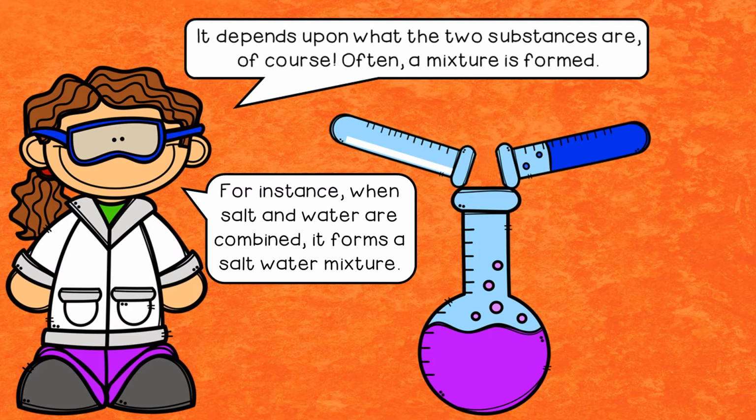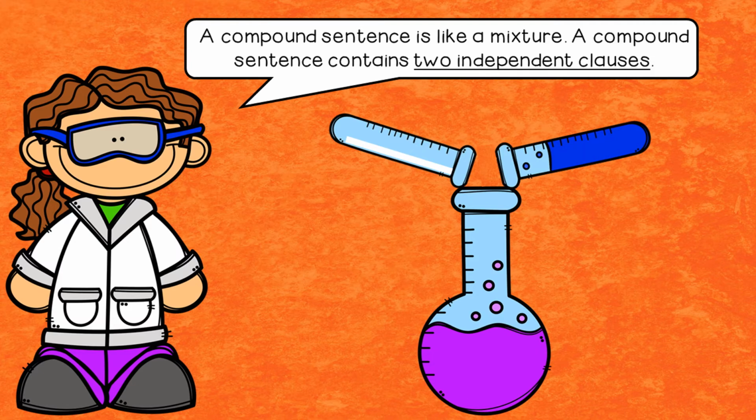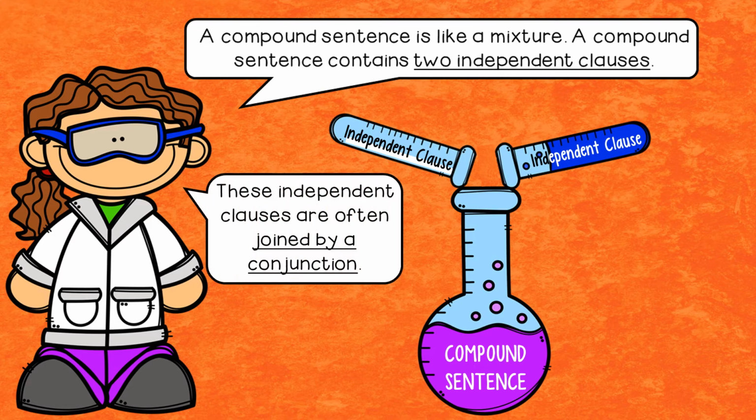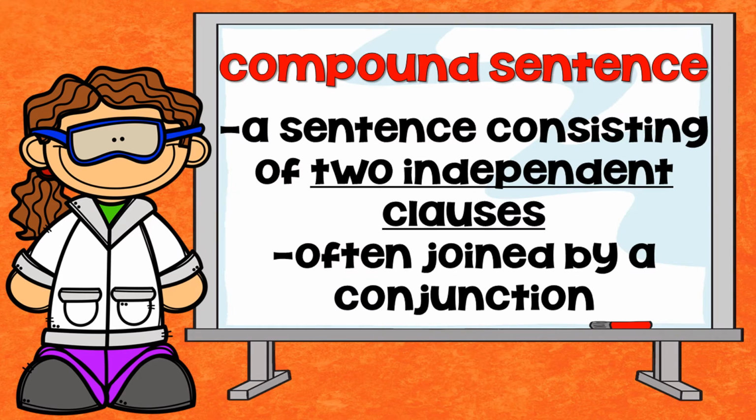So the example they're giving here is when I have salt and when I have water and I mix them together, I get a mixture. I get a compound, which is salt water, right? So I'm putting two things together that can go together naturally to create a different substance. I'm going to take two independent clauses, I'm going to mix them together, and I'm going to get one compound sentence. So when I look at these compound sentences, then I have to understand that I am joining. It's kind of like the atoms of salt and the atoms of water mixing together to make a molecule of salt water. I'm going to mix these two independent clauses together.